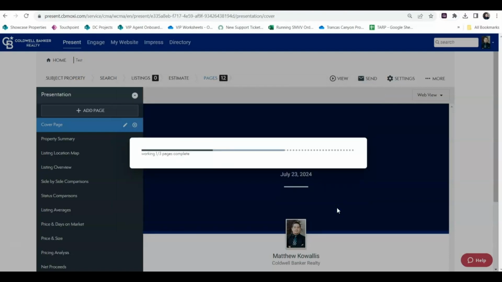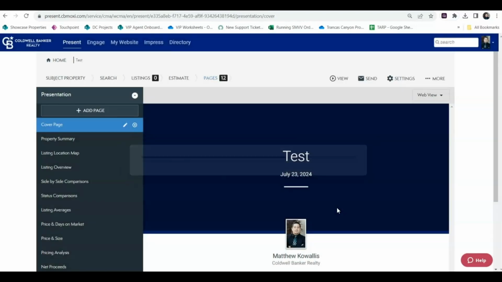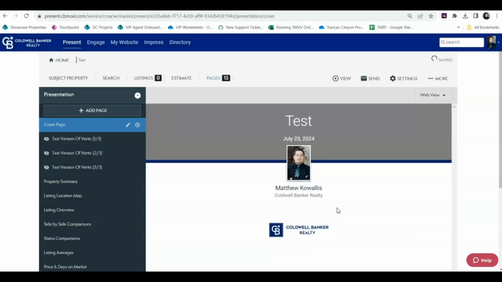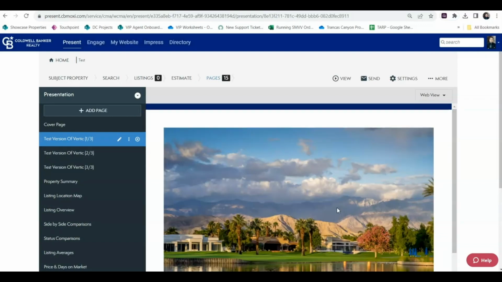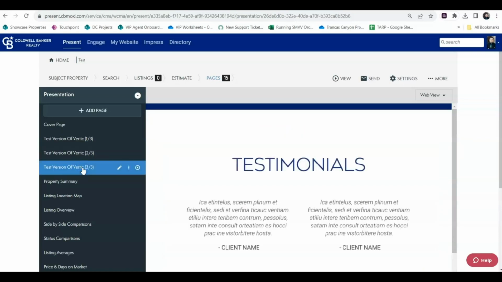And the great thing is that once these pages are uploaded, they're going to be stored within your Moxie presentation account, if you will, your Moxie Present account. So that this way then, if you want to use those for other presentations, you can quickly do so.